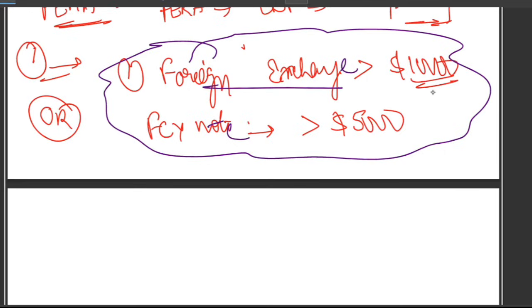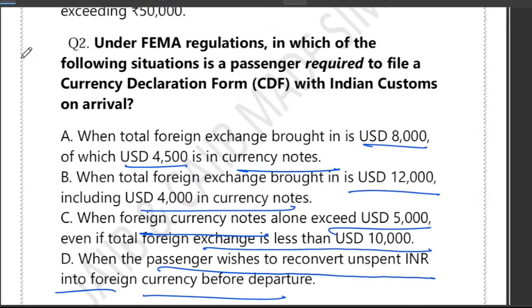Foreign exchange greater than $10,000, and foreign currency notes greater than $5,000. It is an or condition, not an and condition. So cross any one limit, and CDF becomes mandatory. Notes 5,000, exchange 10,000. Now let's look at the options. Option A says total foreign currency 8,000, currency notes 4,500. No. Both are below the FEMA limits. No CDF is required.